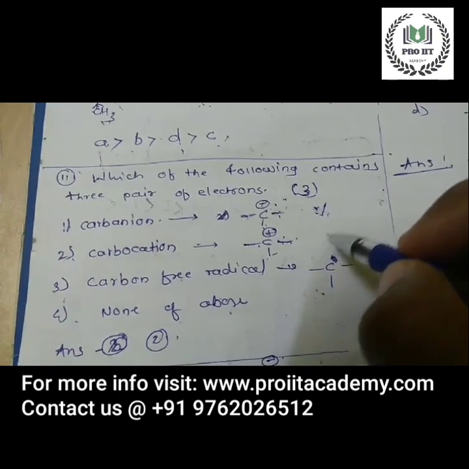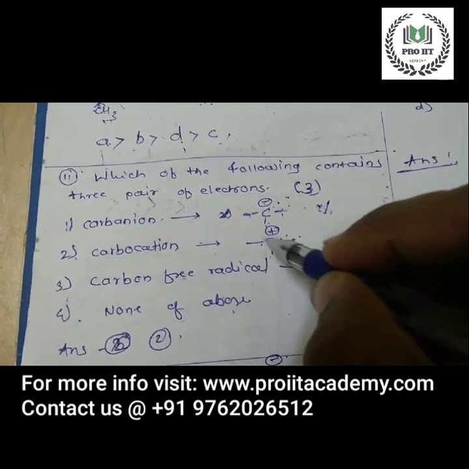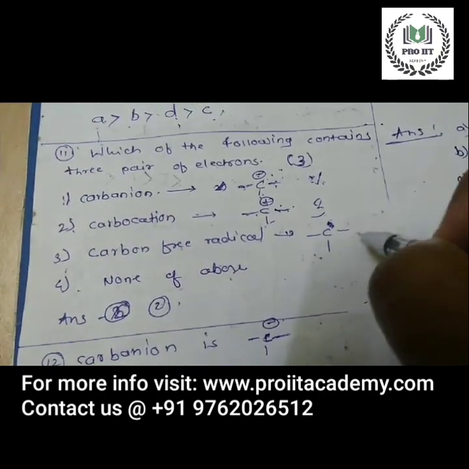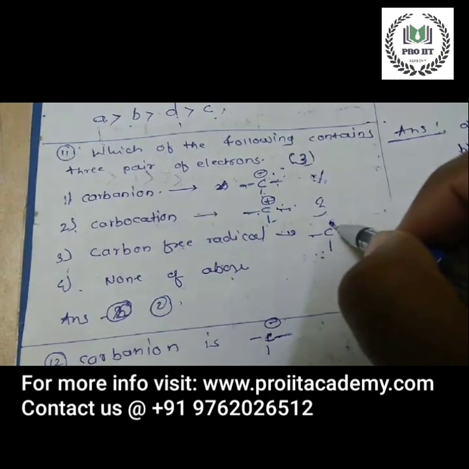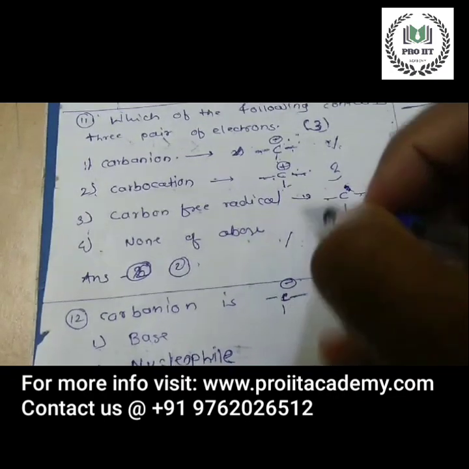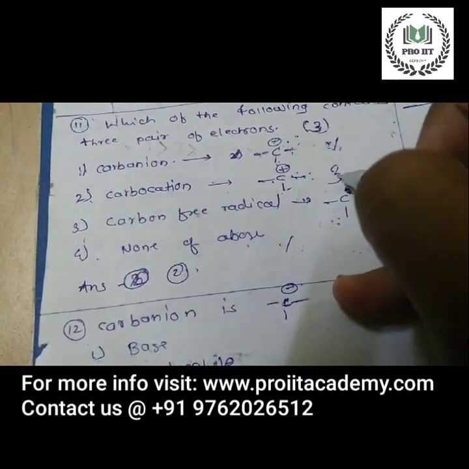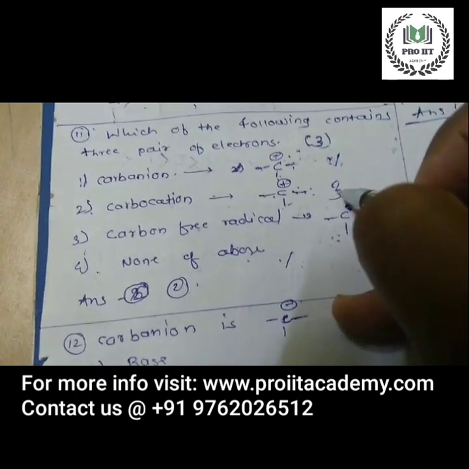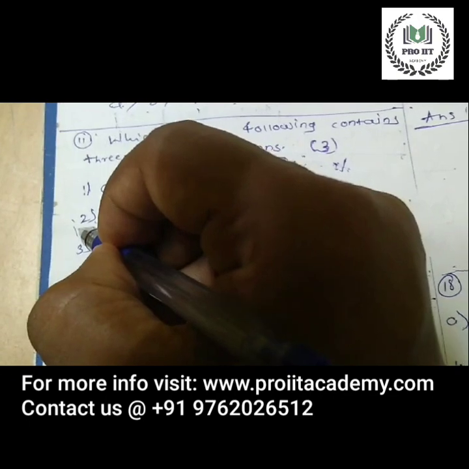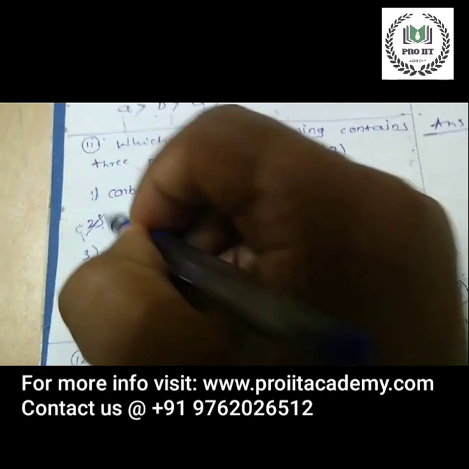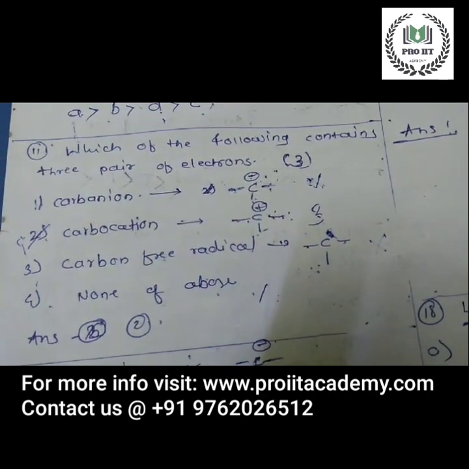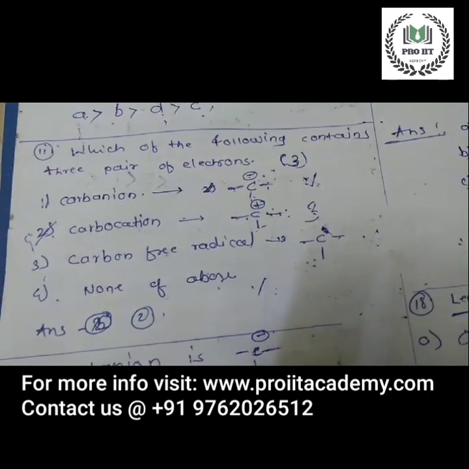Then we go on to carbocation. Here one pair, two pair, three pair. So this is the three pairs. Now carbon free radical. Free radical is one pair, two pair, three pair, and one more extra electron is there. So this is also a wrong option. And none of the above is also wrong, because option B contains three pairs of electrons. So option B is the correct option. Carbocation contains three pairs of electrons. So the answer is B, or 2.